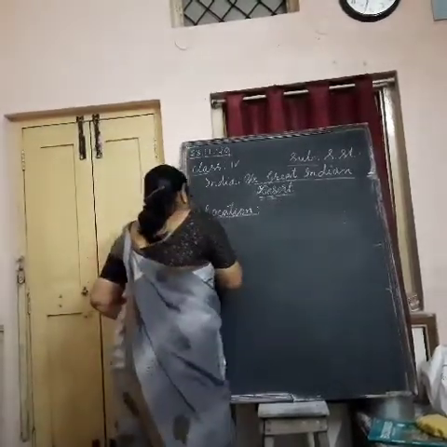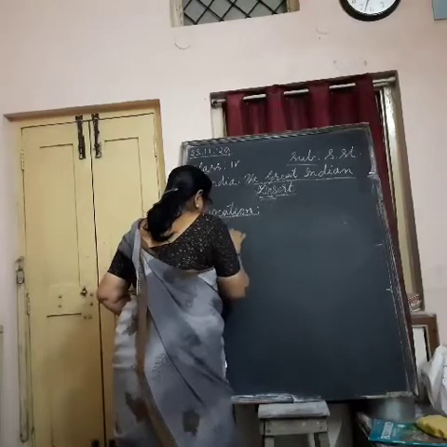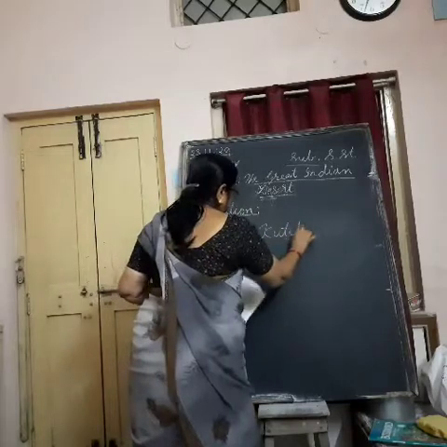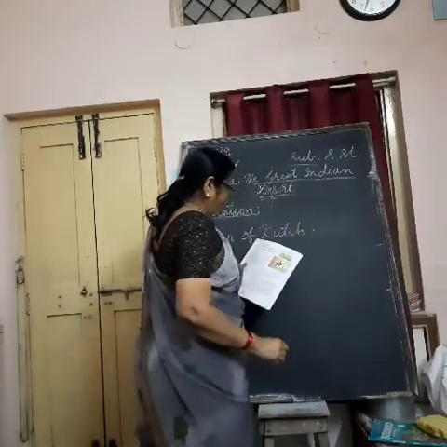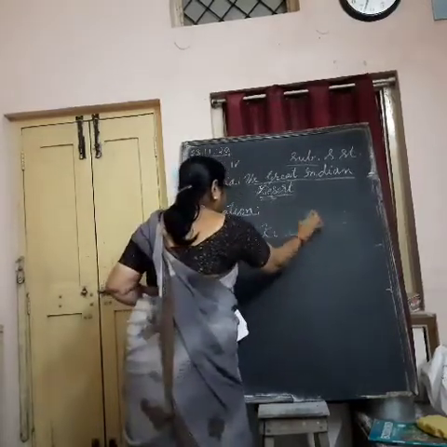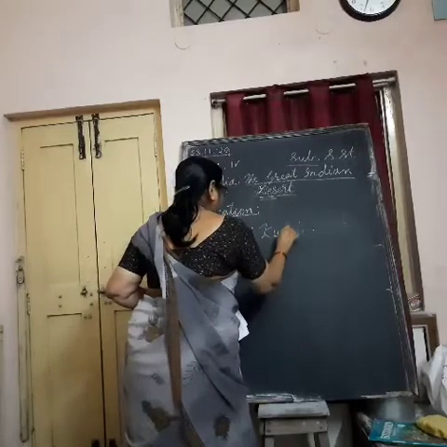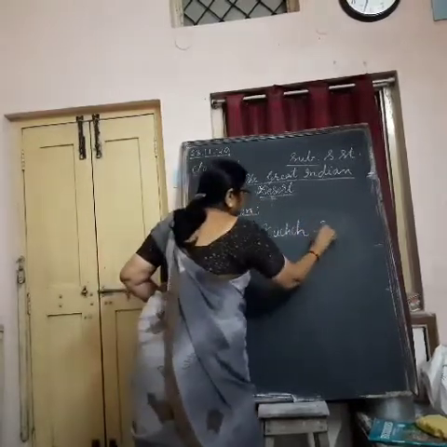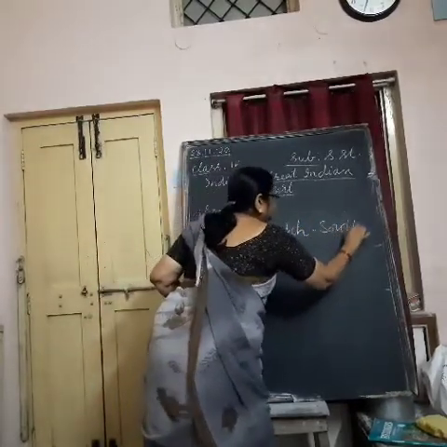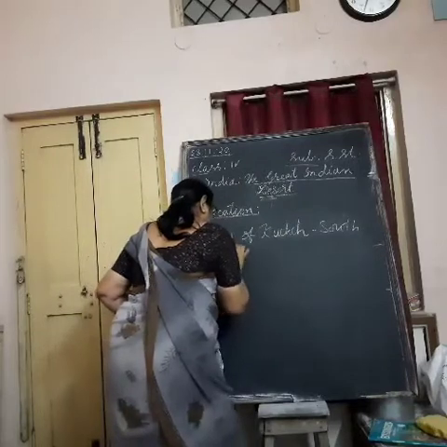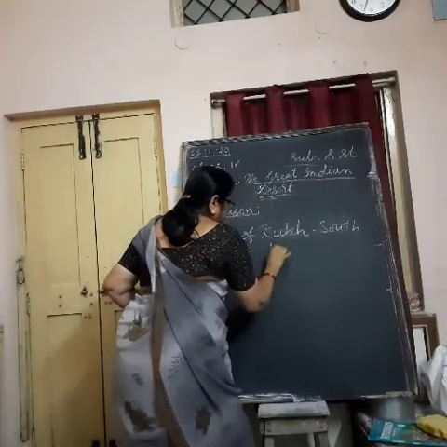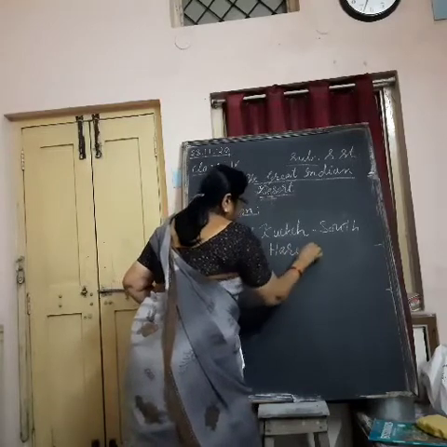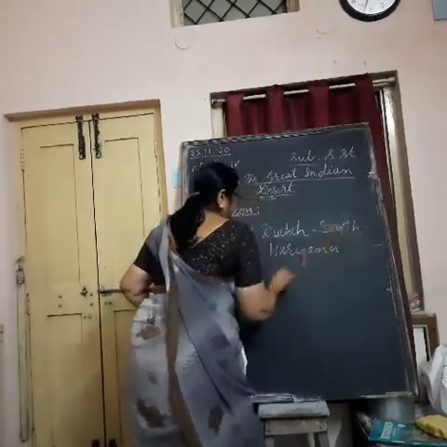The Rann of Kutch is an area in Gujarat, in the southwest of our country, up to Haryana in the north.